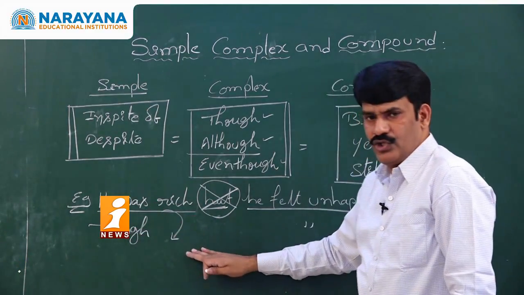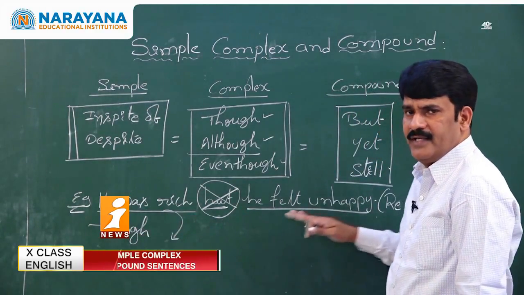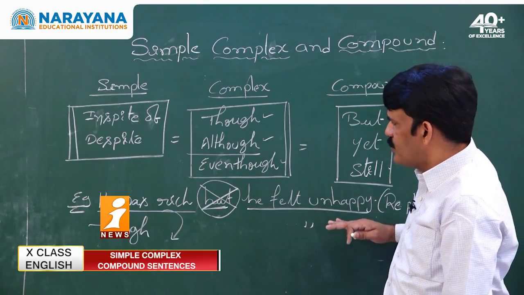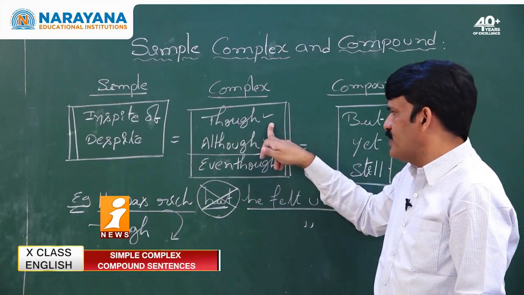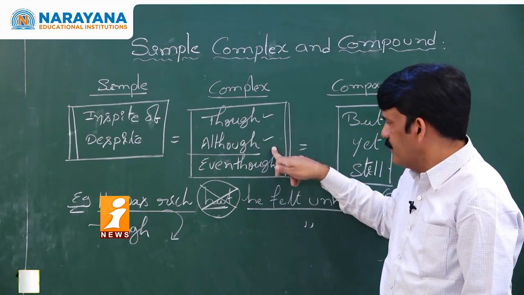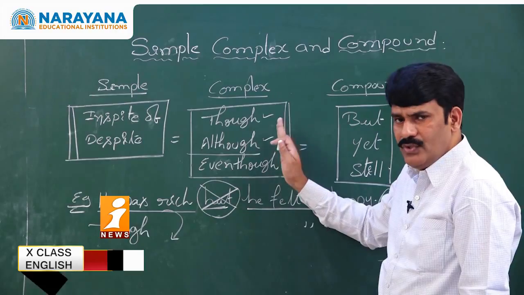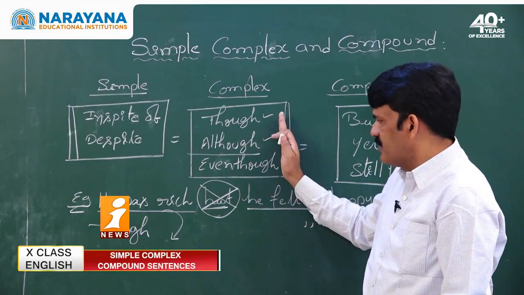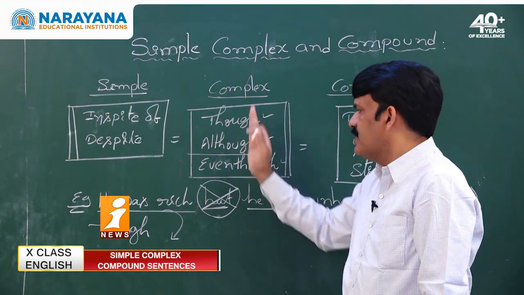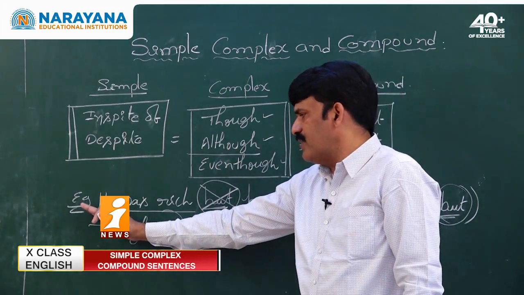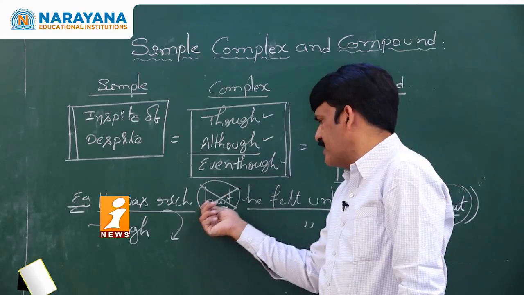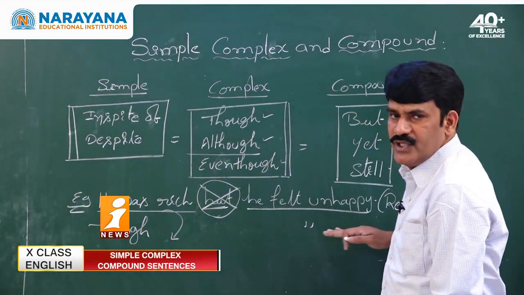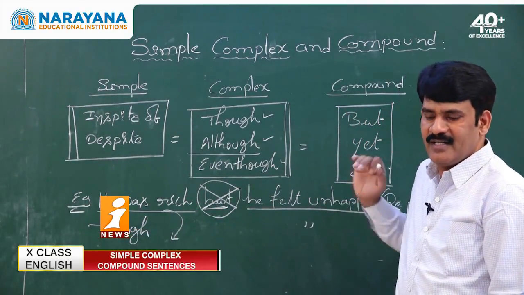Even though he is rich, he felt unhappy, which means, my dear students, if they ask you in the examinations, rewrite the sentence using though or although or even though, you simply write any of these conjunctions before the main clause and then replace the coordinating conjunction, and the entire sentence becomes a complex sentence.